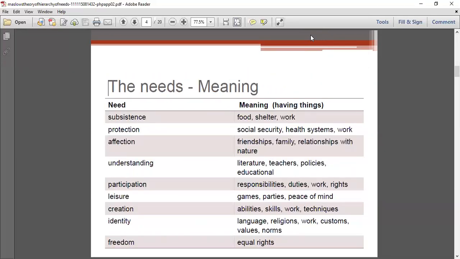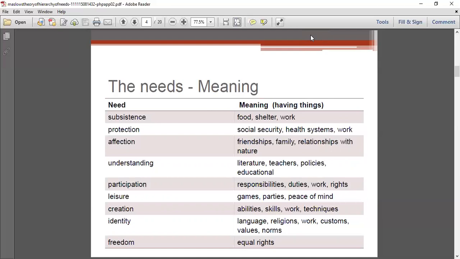Coming to the meaning of each need, subsistence relates to food, shelter and work. That is known as subsistence. What is protection? Protection means social security, health systems and work. When the needs related to these are satisfied, we can say that the protection need is satisfied.